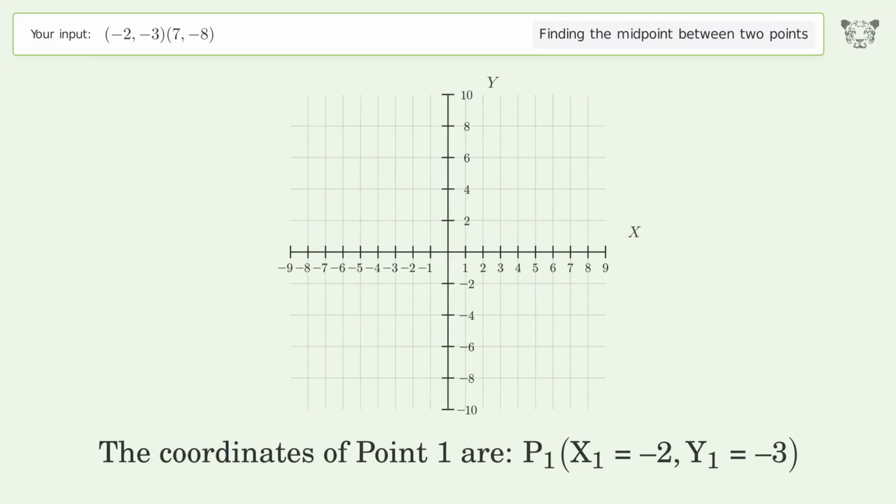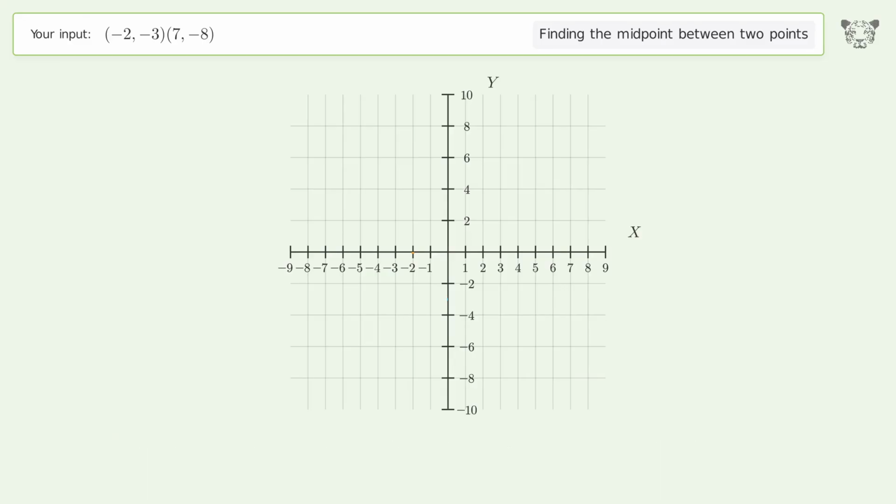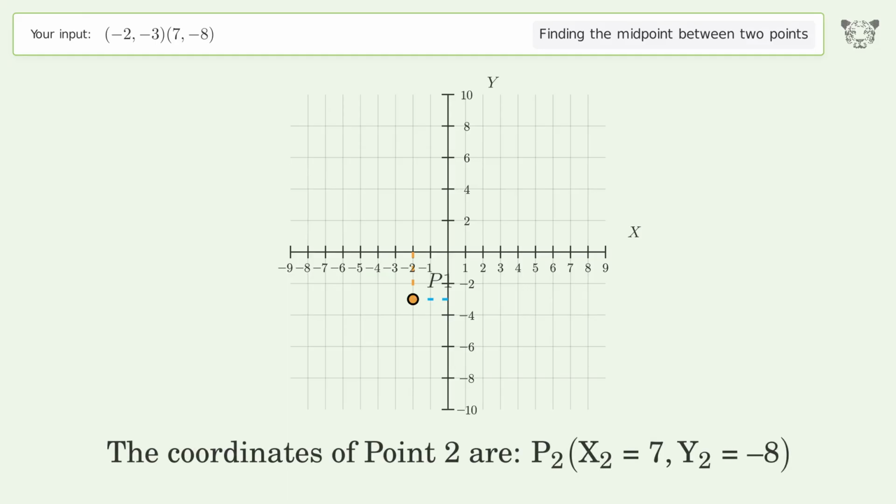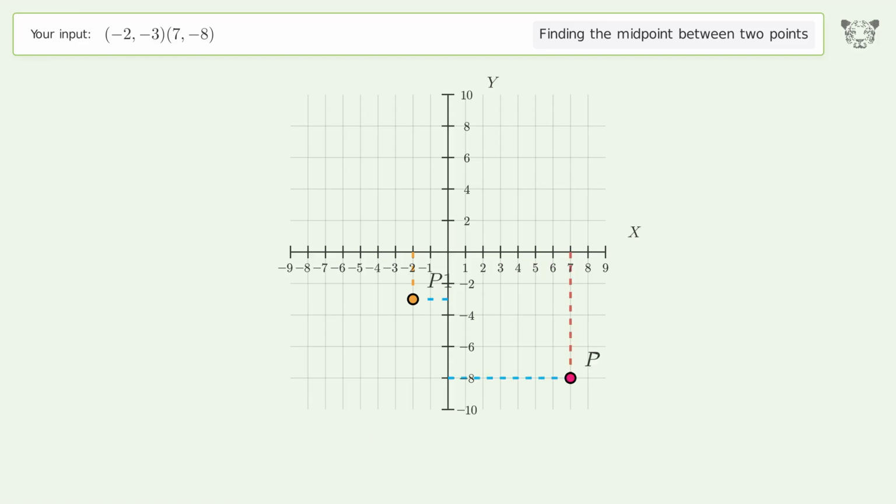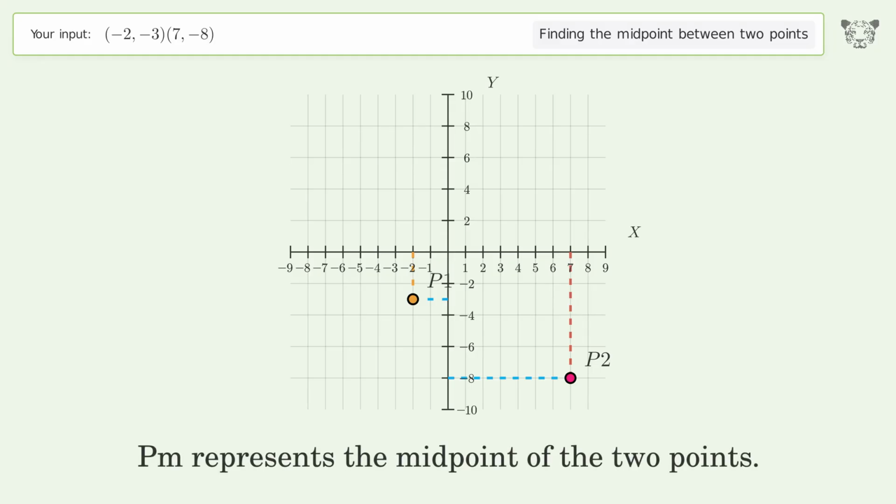The coordinates of point 1 are, x1 equals negative 2, y1 equals negative 3. The coordinates of point 2 are, x2 equals 7, y2 equals negative 8. PM represents the midpoint of the 2 points.